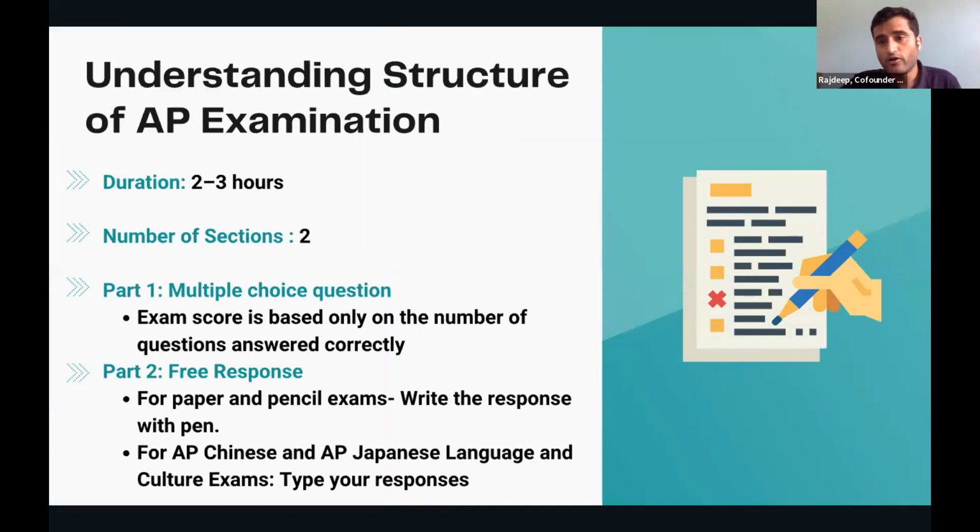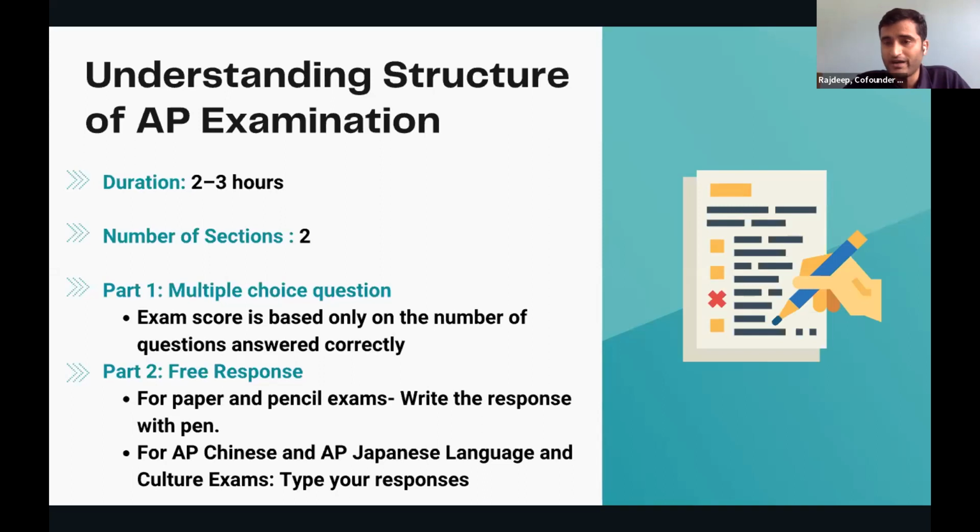With that understanding of why one should write it, let's try and understand what the exam structure looks like. The total exam varies from subject to subject. It could be a 2-hour exam, or a 3.5 hour exam, depending on the subject. In most cases, there are 2 sections. Part 1 is multiple choice questions, where the exam score is based only on the number of questions answered correctly, and there is no negative marking there.